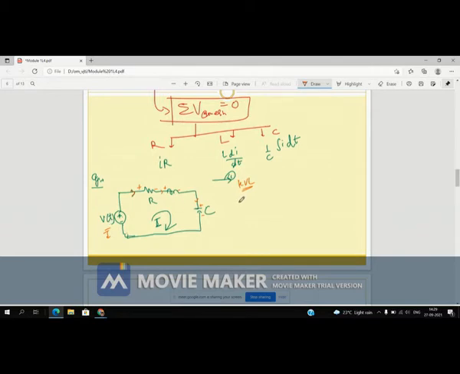So while applying this law, take one sign. All elements' first sign will be considered with their loop direction. Means suppose if I apply the loop in the direction of the current, and I consider the first sign of this voltage, then I have to consider the first sign of all the elements.